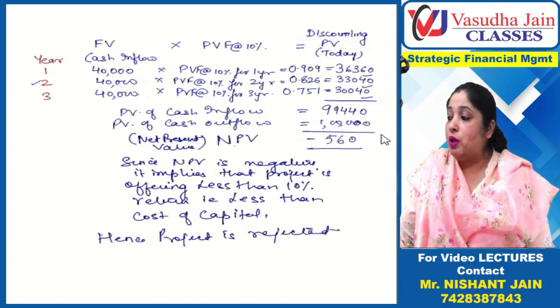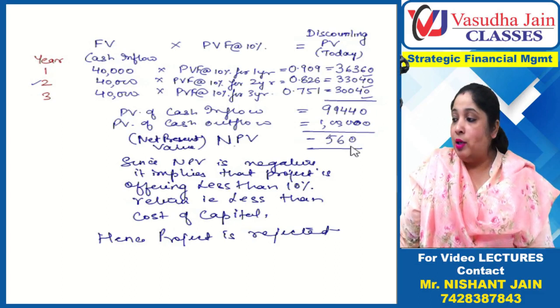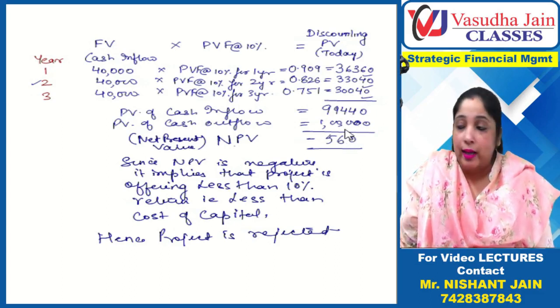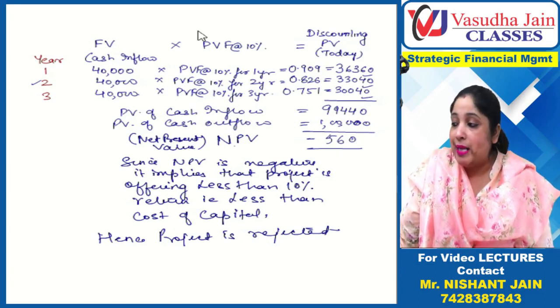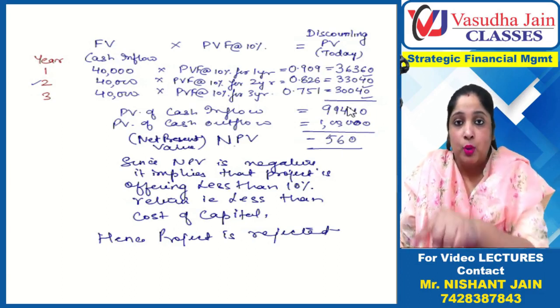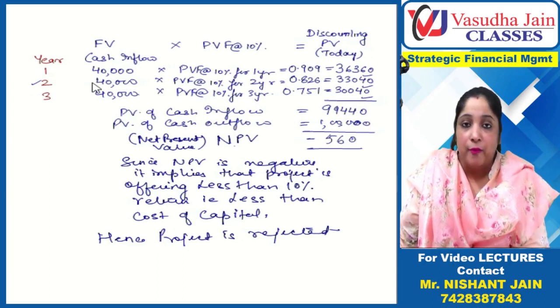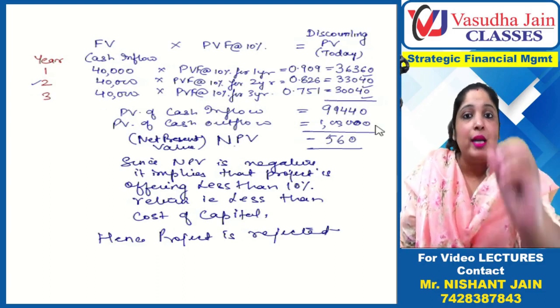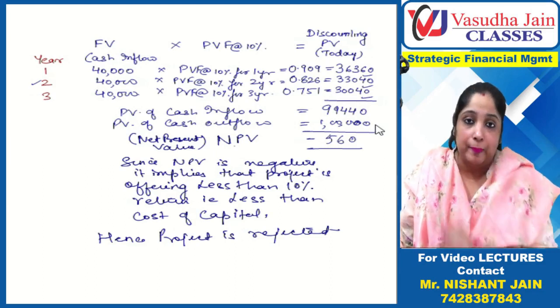If NPV was 0, what does it mean? When will this amount come to 0? When 1 lakh minus 1 lakh will be there. That means the present value of the 40,000 inflows comes to 1 lakh. That is, if you invest 1 lakh at a 10% rate, it will give these 40,000 inflows. That means the project is actually giving you 10% on your money.